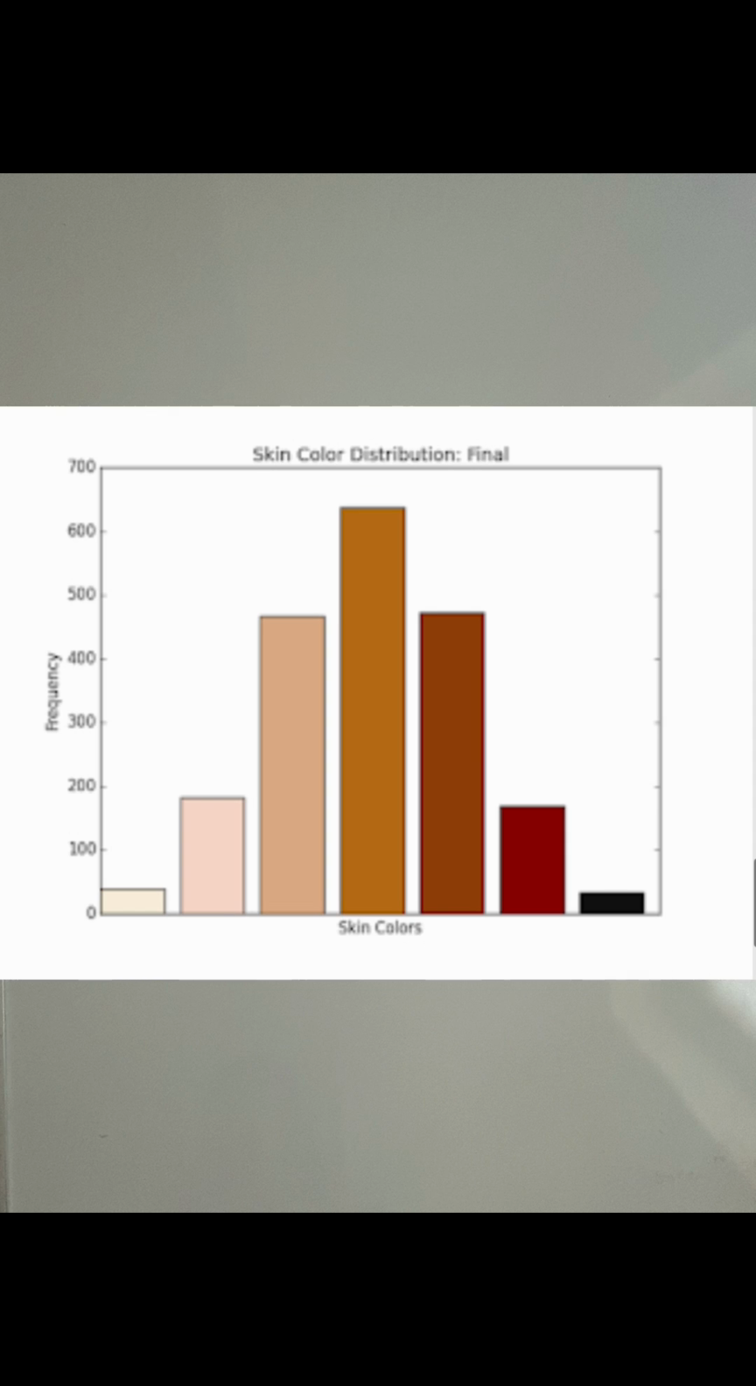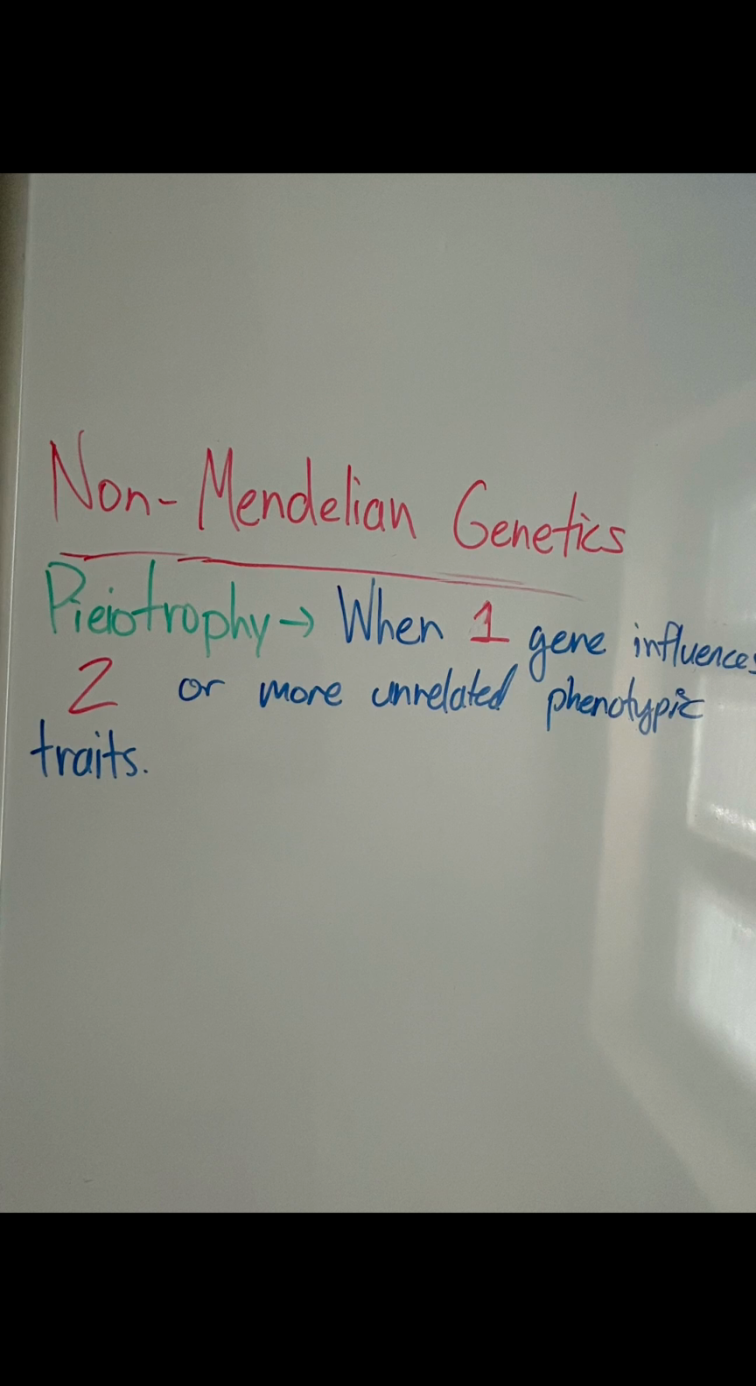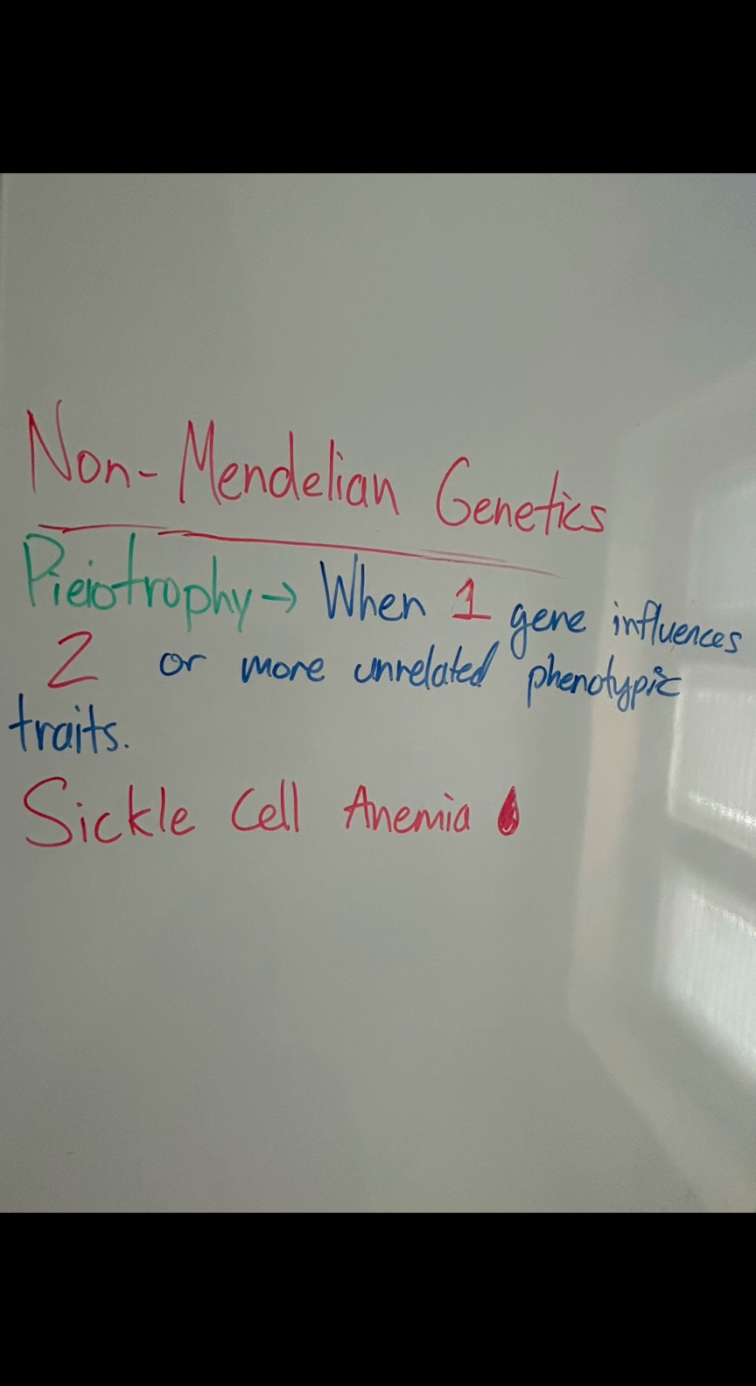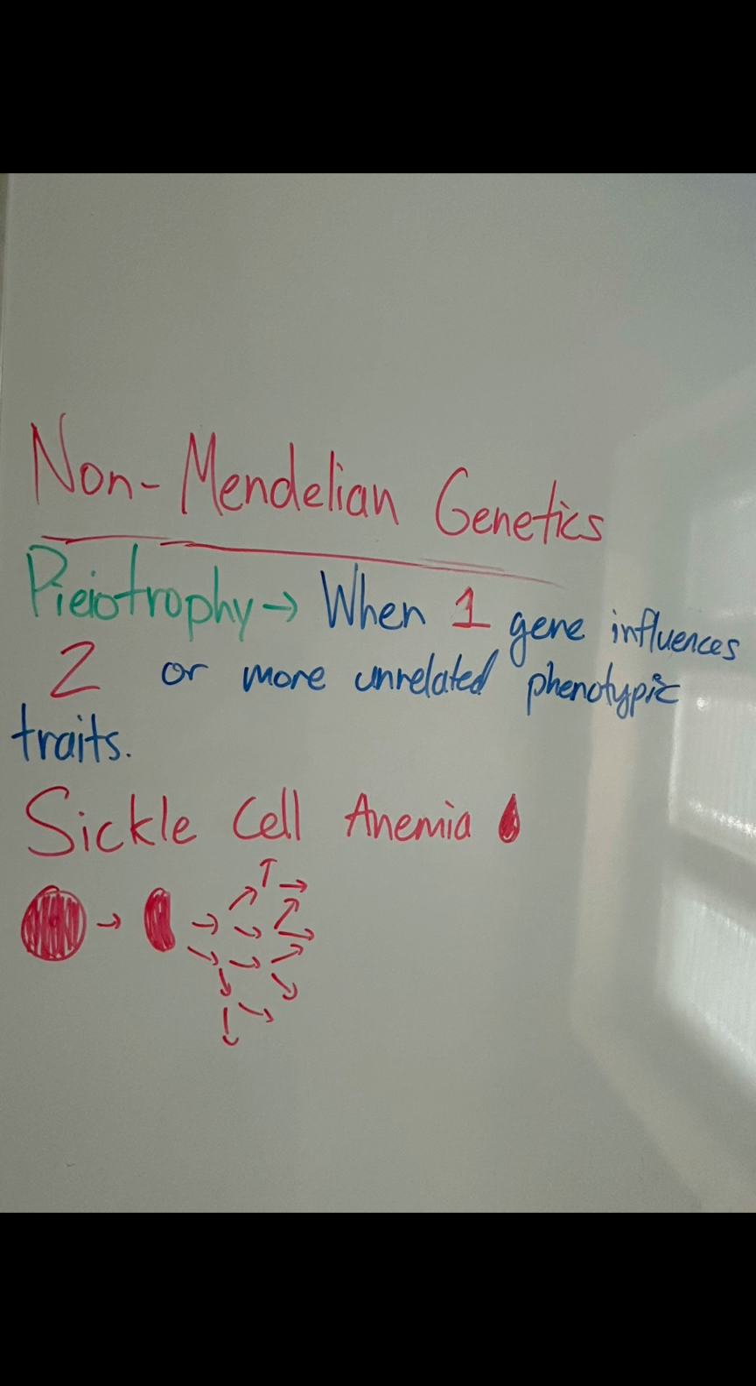Multiple genes are when one phenotypic trait is determined by more than one gene. Skin color, eye color, height, and hair color are all polygenic traits. Pleiotropy is when one gene influences two or more unrelated phenotypic traits. One example of this is sickle cell anemia. This genetic mutation results in sickle-shaped blood cells and also leads to other affected traits.